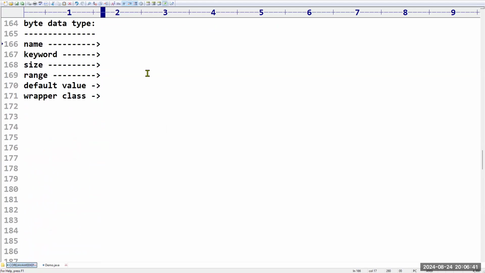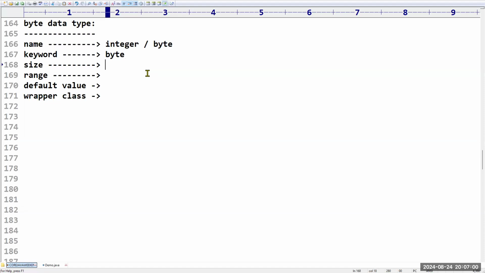Sir, for byte, what is the data type name? Actually, it belongs to integer. In integer, it belongs to byte. What is the keyword name that we are using? Byte is the keyword name which we are using to represent the byte data type. What is the keyword name that we have to use? Byte is the keyword name.